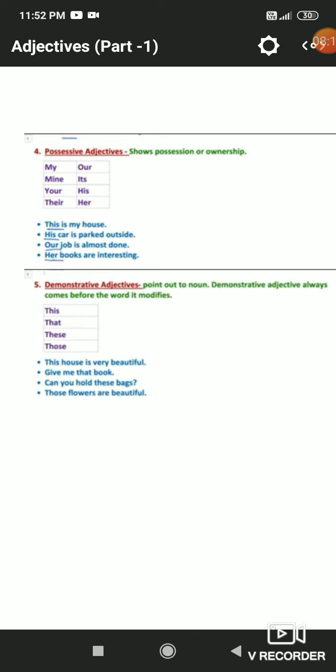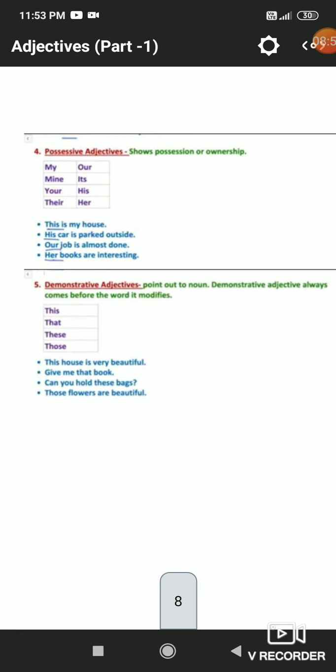Next kind of adjective is demonstrative adjective. Demonstrate means to show, or to indicate, or to point out a particular noun or pronoun. That noun may be far, that noun may be near. To show the near noun or pronoun, we use the demonstrative adjectives this and these. This for singular and these for plural. And to show the noun or pronoun which is placed far away, we use the demonstrative adjectives that and those.